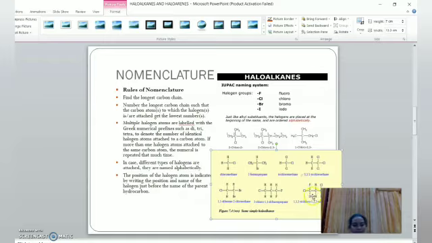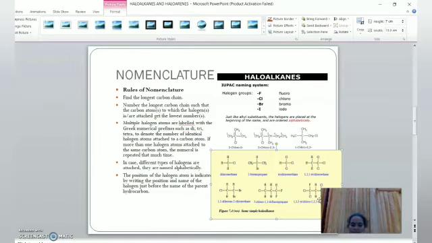Here you can see 2 chlorines are there, isn't it? So it's given as 1 1. So chlorine has to get the least number, so it will come first in the alphabetic order. So 1 1. Then in third position also 1 chlorine is there. 1 1 3 trichloro. Then fluorine. In first position fluorine is here and third position fluorine is there. So 1 1 3 trichloro 1 3 3 trifluoropropane. So do you understand that?